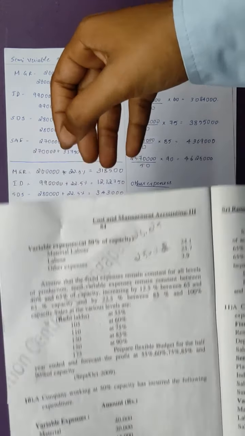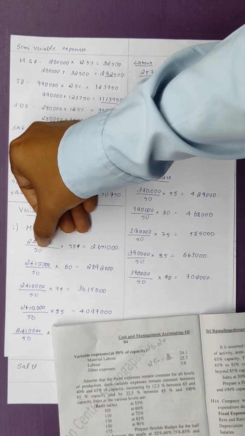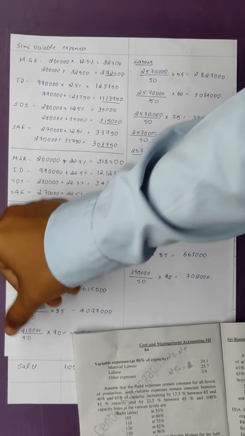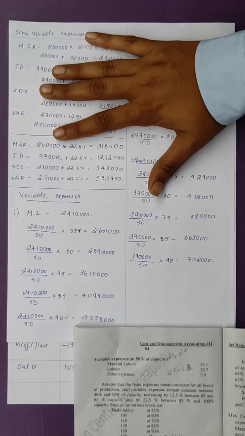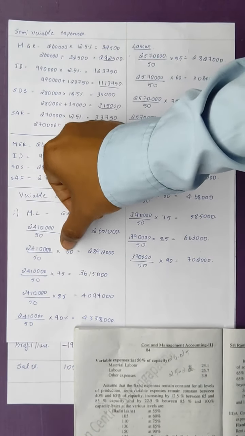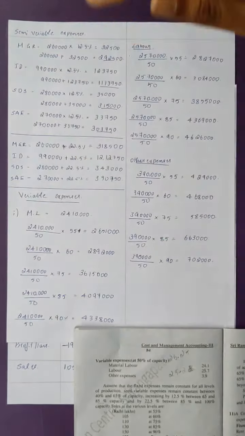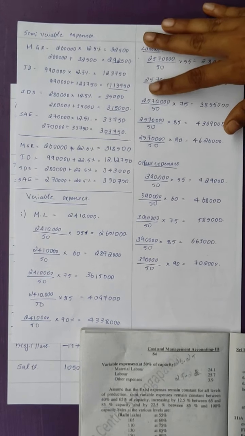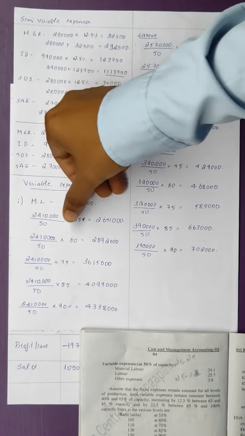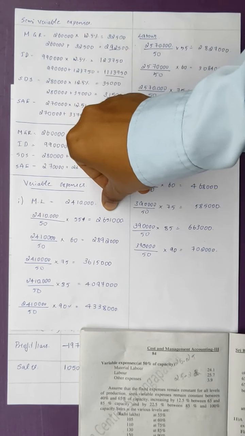This 50% capacity will be written in the denominator of all the expenses. In the denominator, this 50% will come, and into 55, 60, 75, 85, 90 are the various levels which we are finding out. So once we multiply like this, the answer we get will be the final amount.